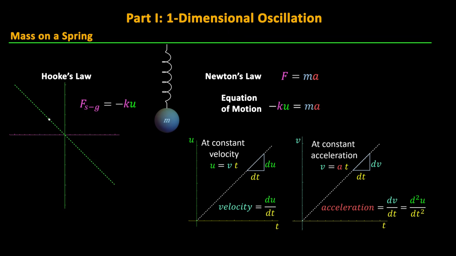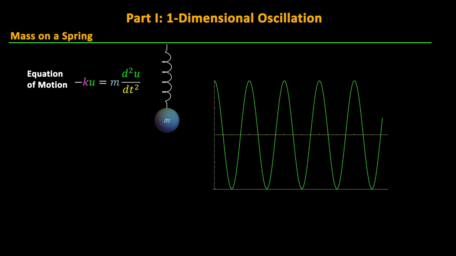So putting all this together gives us an equation of motion where negative k times u equals mass times the second derivative of u with respect to time. Now we just need to figure out a function for our displacement u in terms of time that satisfies this condition. Looking at our plot from before, a good guess would be to try u equals cosine of t. So let's plug that in and see what happens.